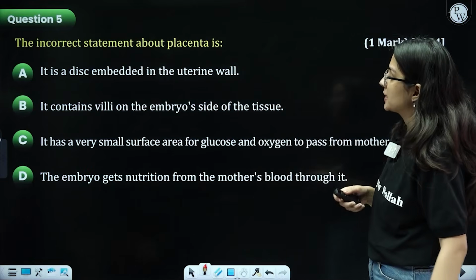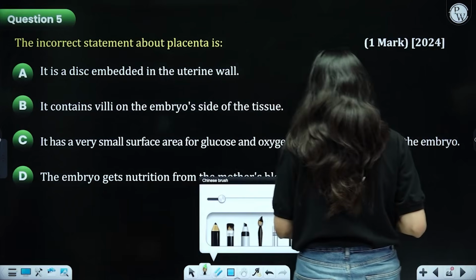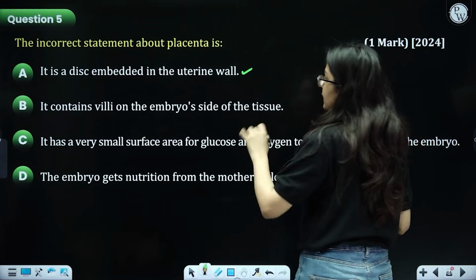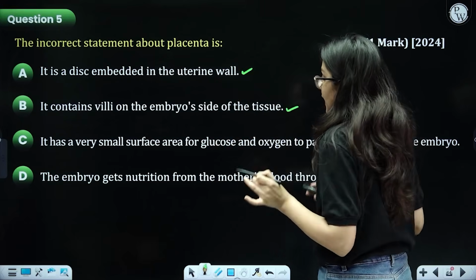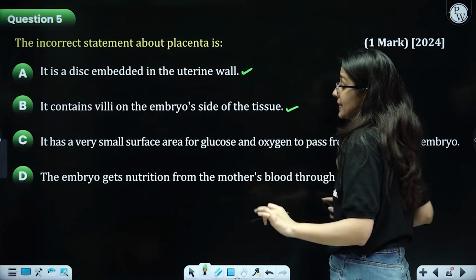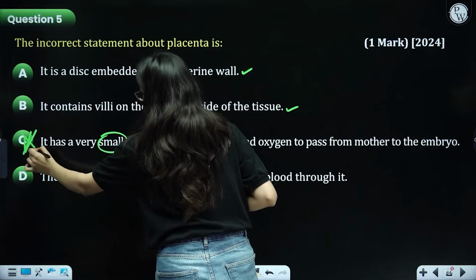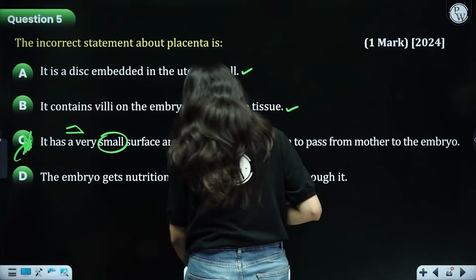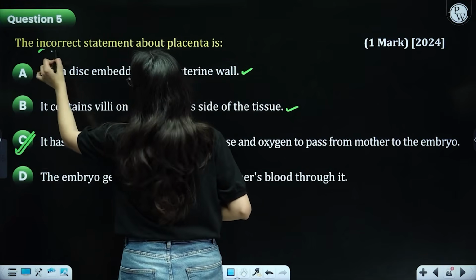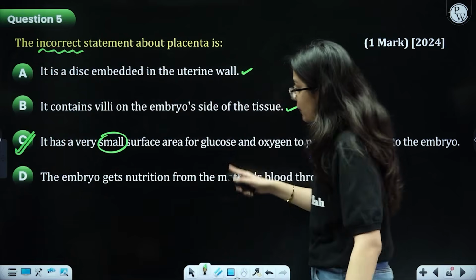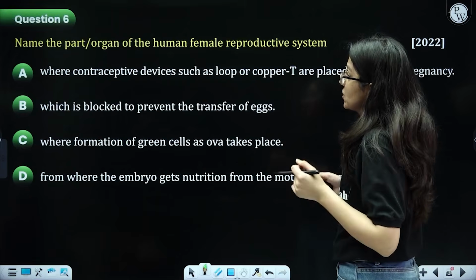The question says: the incorrect statement about placenta is that it is a disc-like structure embedded in the uterine wall. This is absolutely correct. It contains villi on the embryo side of the tissue. Correct, to increase the surface area, right? It has a very small surface area? No, it has a very large surface area. So option C is incorrect. That means we have to choose option C as the answer, because the question is asking for the incorrect statement. The embryo gets the nutrition from the mother's blood through it. Absolutely correct. Very nice. Now, question number 6.